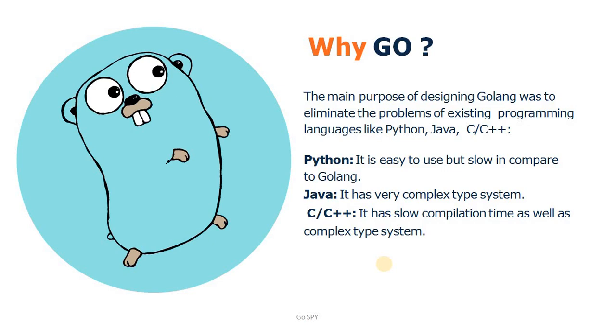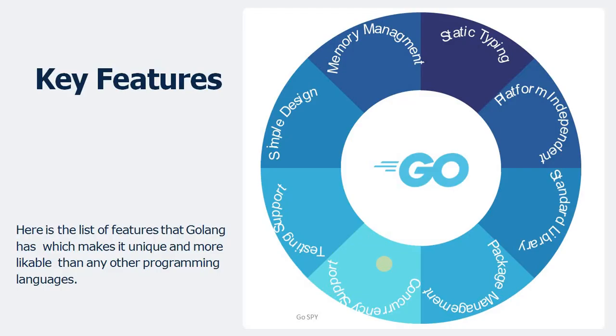So let's move on to the next agenda, which is key features. Here is the list of some features which make this language unique and more likable compared to other programming languages currently available in the market. Even if this image doesn't appear properly, let's start from the point called simple design.